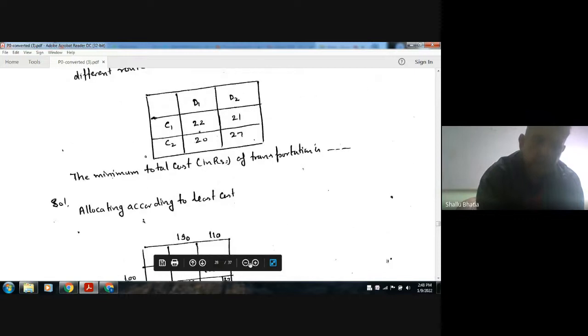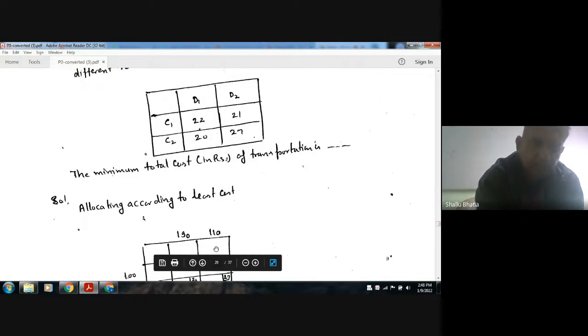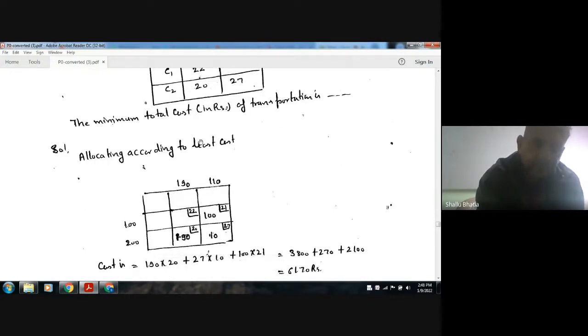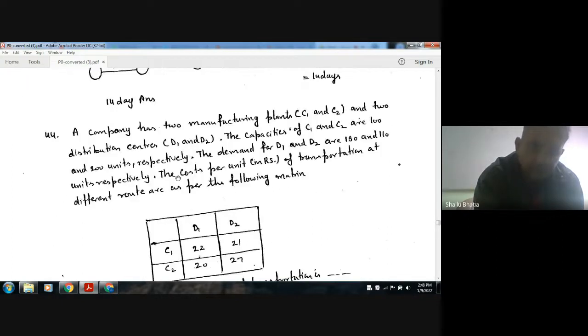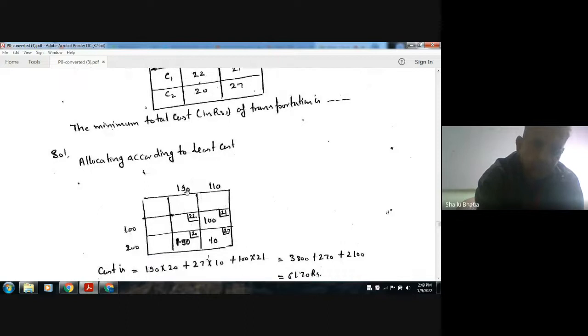According to the least cost method, we will fill the matrix. Okay. Here the least cost for transportation is 20. Okay. And here demand for D1 is 190 and demand for D2 is 110. Okay. And availability or capacity of C1 is 100 and this is 200. So here we can fill 200, but demand is 190. So all of the 190 can be filled here. Okay. So it is with a minimum cost.